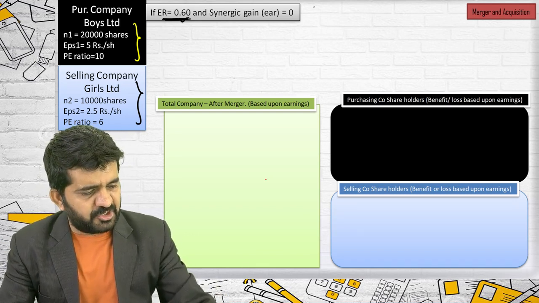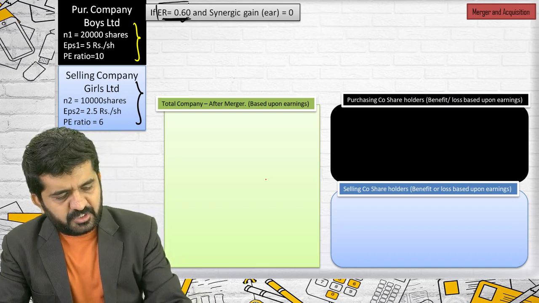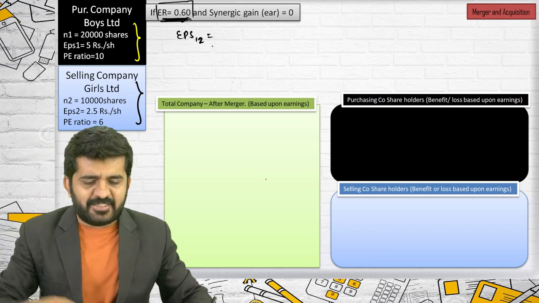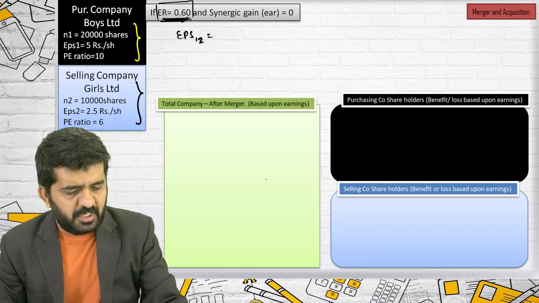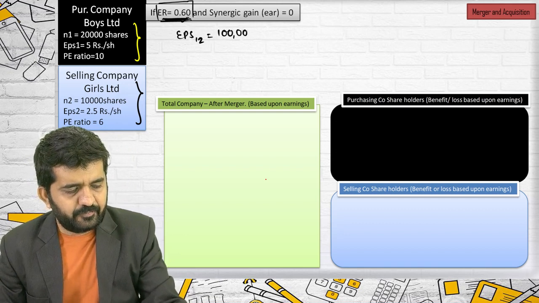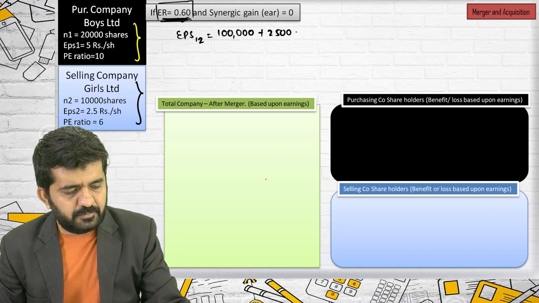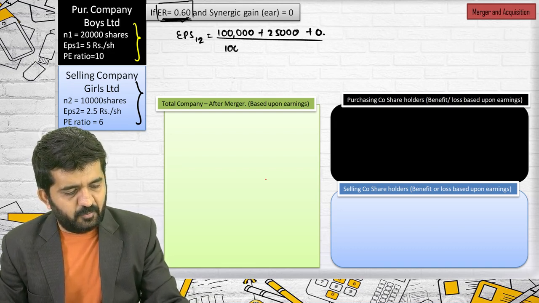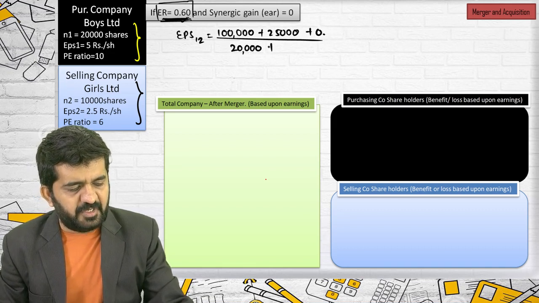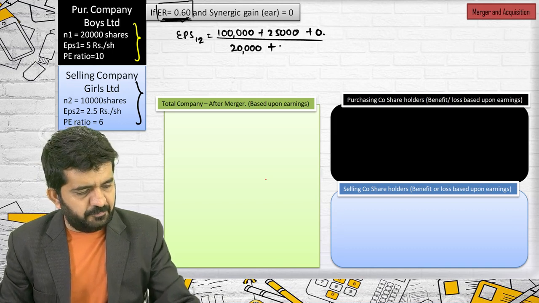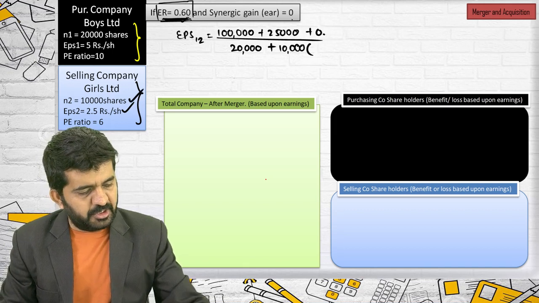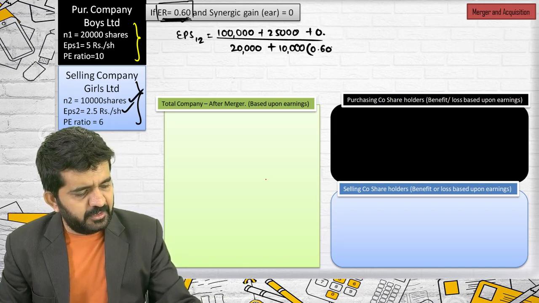Let me first find out the exchange ratio. Not required, because the exchange ratio is given as 0.6. Let me find out EPS 1,2. As the data is the same for all the questions, this will be 1 lakh plus 25,000, plus synergic gain 0, divided by 20,000 shares of company 1 plus the shares of company 2, that is 10,000 into 0.60.